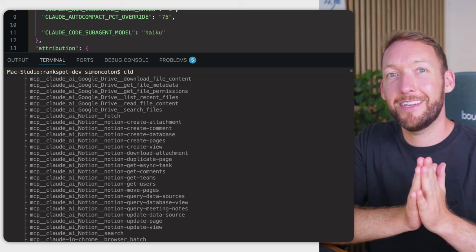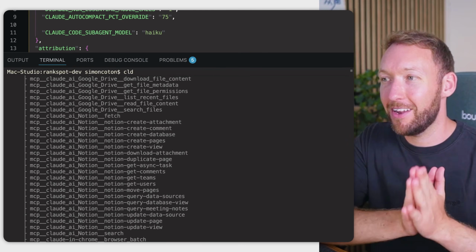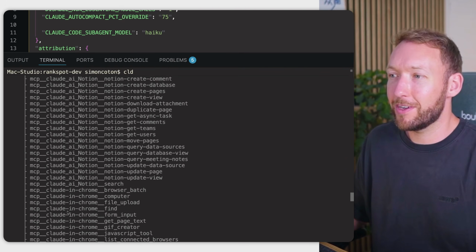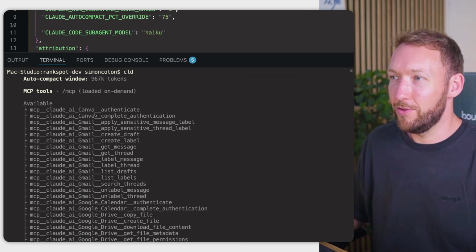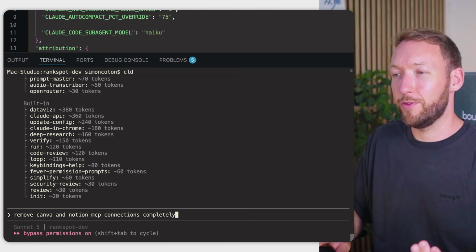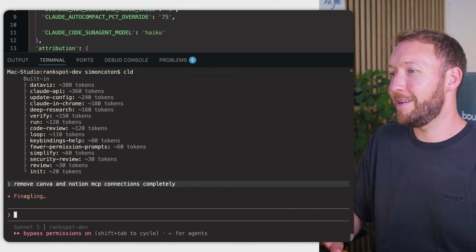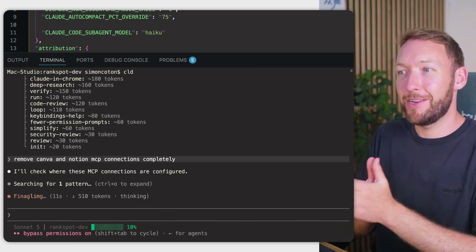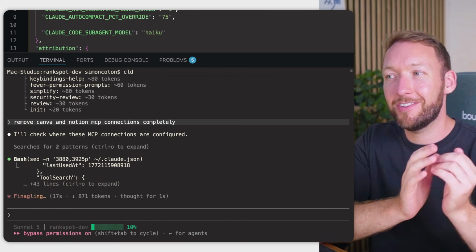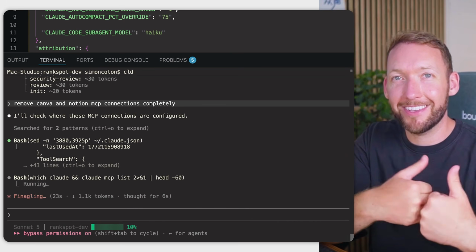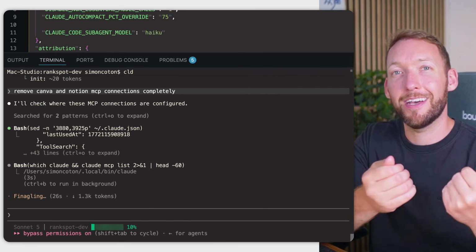So I'd highly recommend disconnecting anything you haven't used in the last couple of weeks. For me, that'll be my Notion MCP. There's no point in me having this. I have been using Claude and Chrome, but I use Canva and Notion so irregularly that I'm going to remove those, and I can just ask Claude to do that directly. So: remove Notion and Canva MCP connections completely, because you can reconnect any of those in about a minute when you actually need it. Or you can instead just use a command line interface, a CLI tool, which means you don't load any schemas in. And if it's the odd call you're doing, then that will suffice.